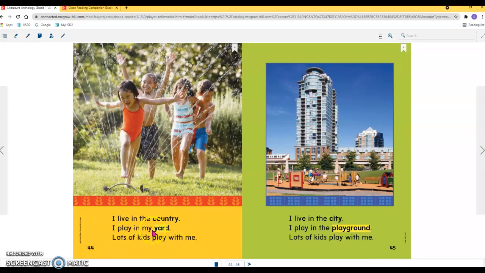Why is this word bolded? Why are these two words bolded? Country and yard. Because the author wants you to know that it's an important word. Wonderful. Let's read this passage.